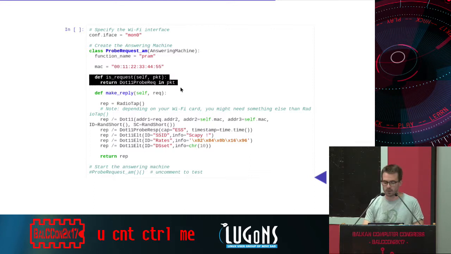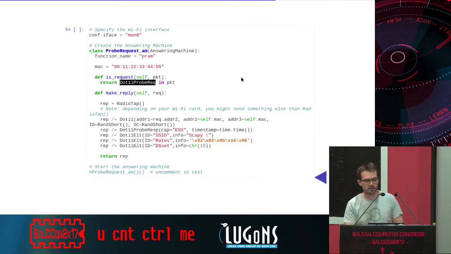You need to define a function isRequest, and this one will check if the packet is a probe request. In Wi-Fi, a probe request is sent, for example, by my iPhone in order to look for access points. So the idea here is, for example, when my iPhone is scanning for Wi-Fi access points, we'll pretend to be an access point called Skype.